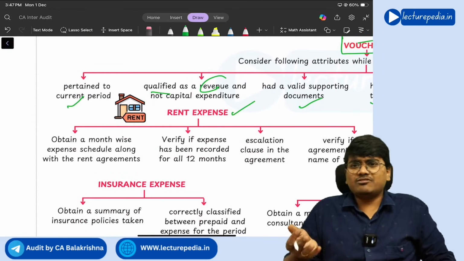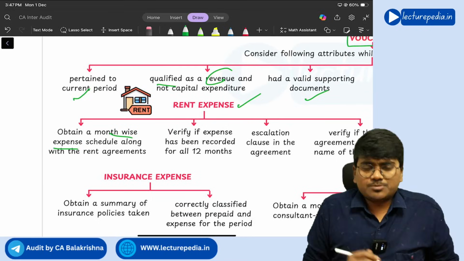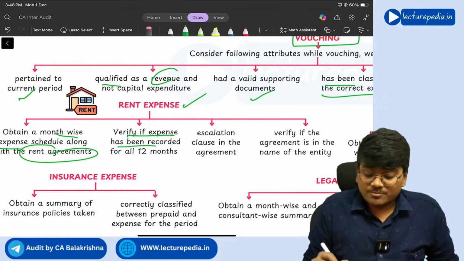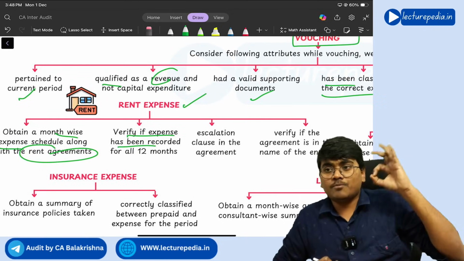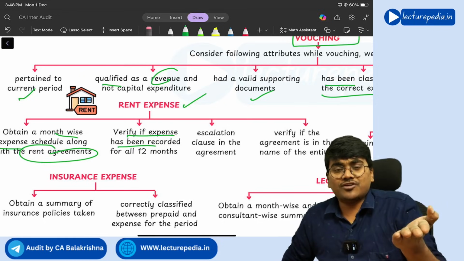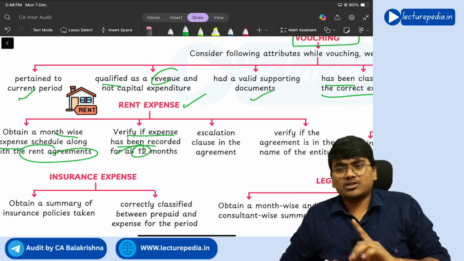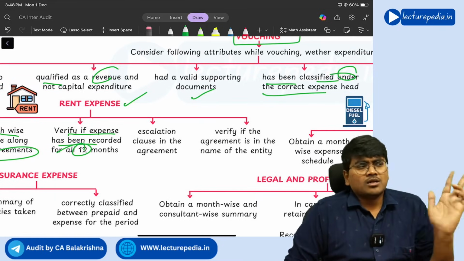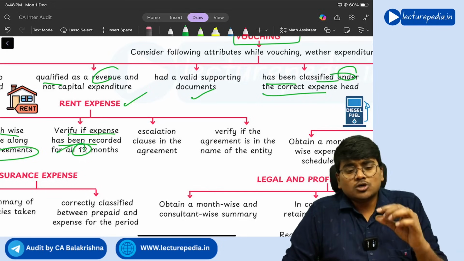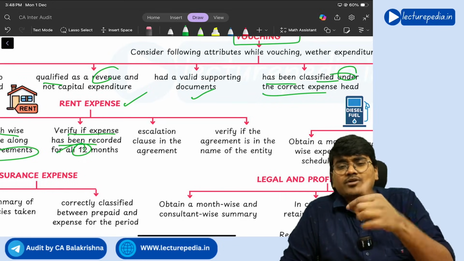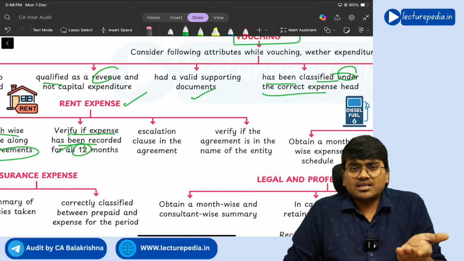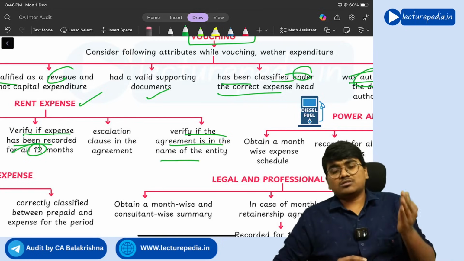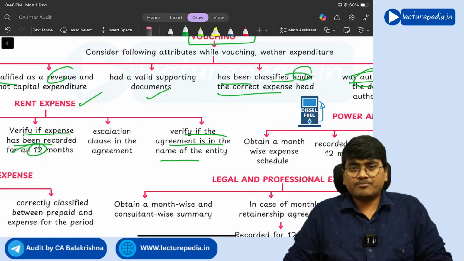Next, rent expenditure, it will be very simple. Obtain a month-wise expense schedule and compare the rent payment with the rental agreements. Both should match. Verify if expense has been recorded for all the 12 months. And you need to see the escalation clause. Escalation clause means generally once in every year or once in every 2 years, we will increase the rate of rent by 5%. Like this, it will be written in the rental agreement. That is nothing but an escalation clause. Next, verify if the agreement is in the name of the entity. Of course, the rental agreement should be in the name of the entity, right?